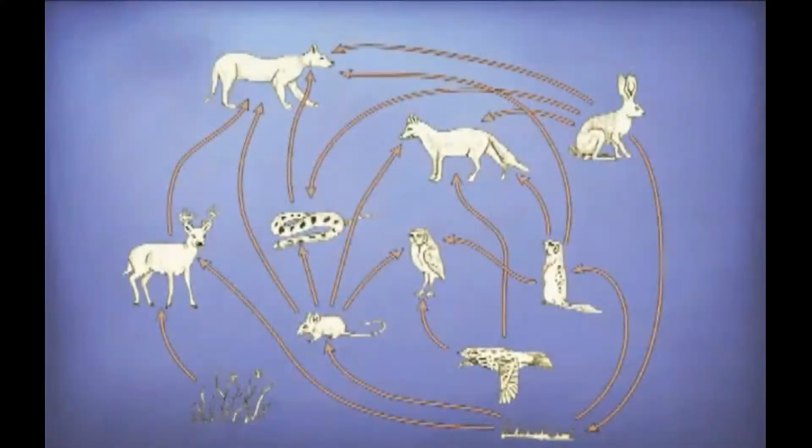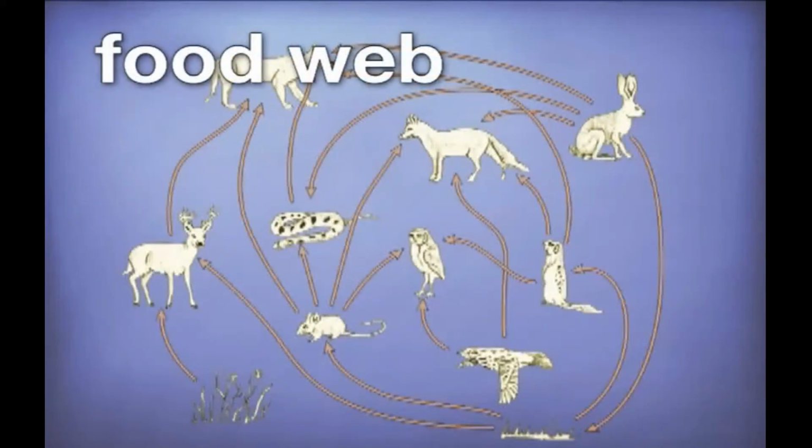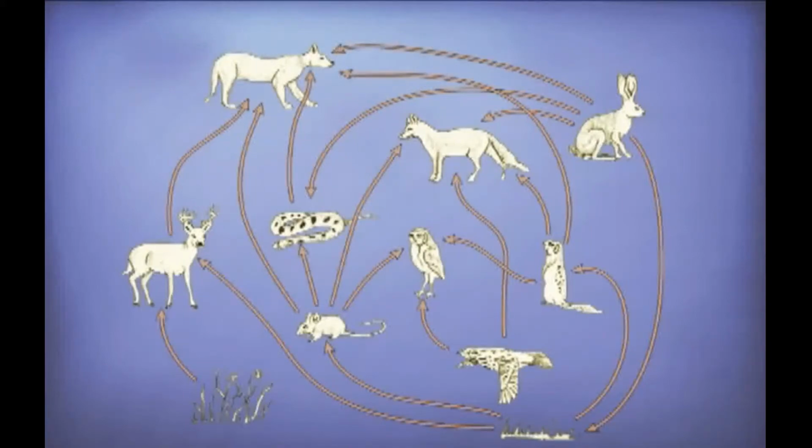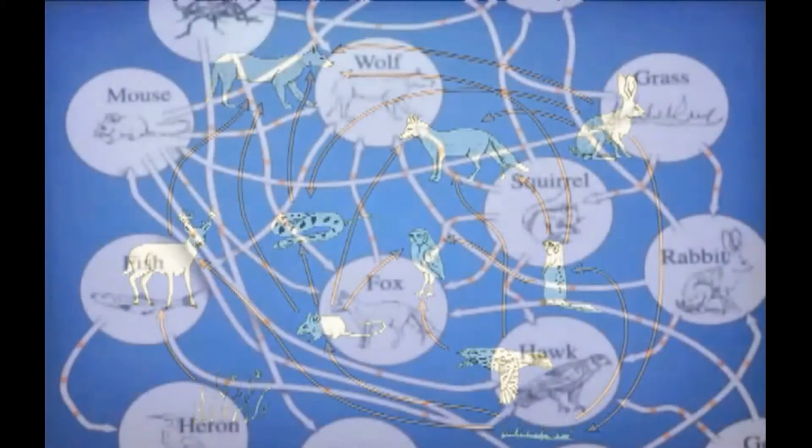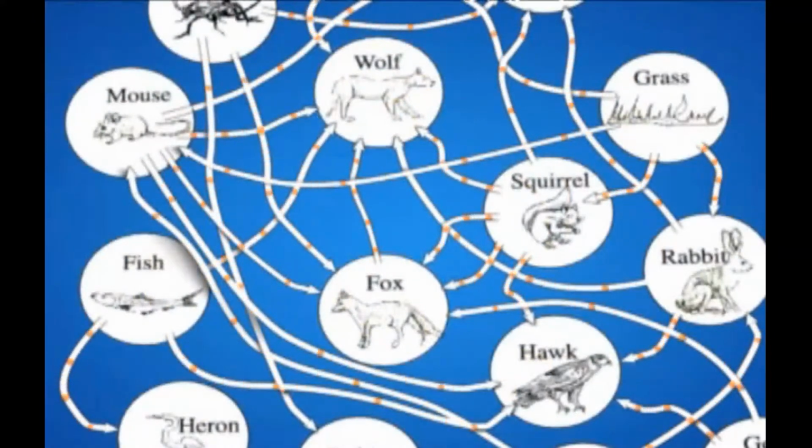Instead of a chain, a food web is a much more detailed way to show the relationship between producers, consumers, and decomposers. Notice how there are many lines that cross each other, forming a web. Food webs are a much more realistic way to show how living things interact with each other.